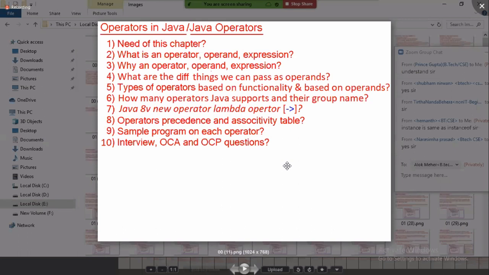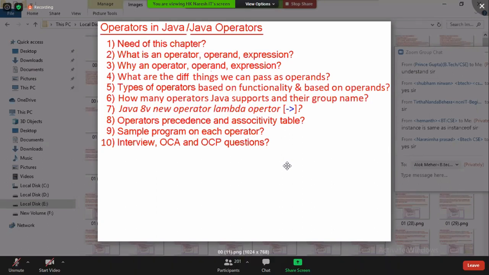Okay, so these are the 8 points. If you remember them, then we can start programming on each operator and their rules, and we will learn how to use them in the project. Okay? So I'm requesting you all, first of all, you have to learn by heart this operator precedence table of all 40 operators.